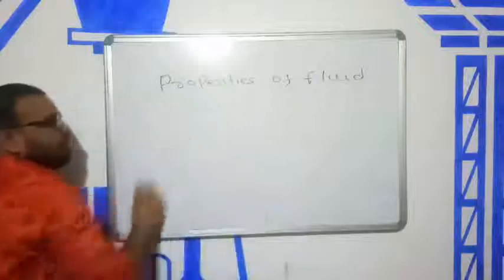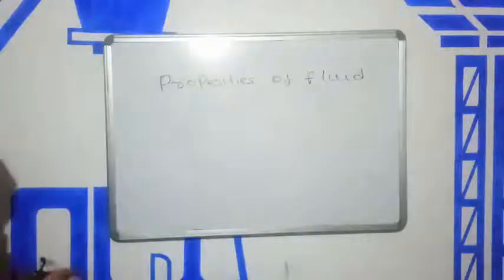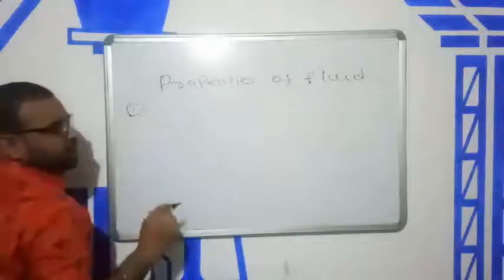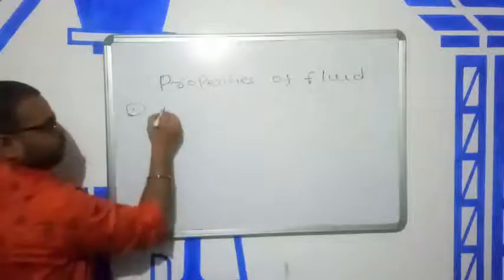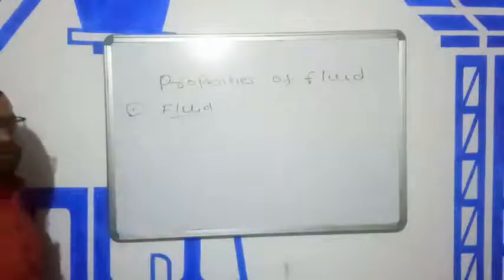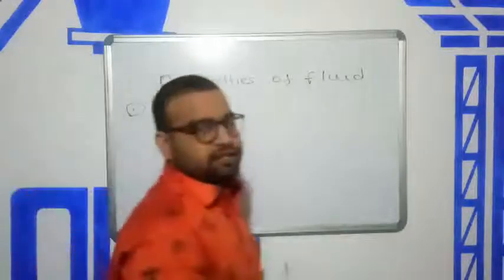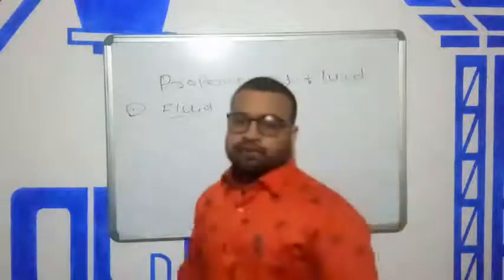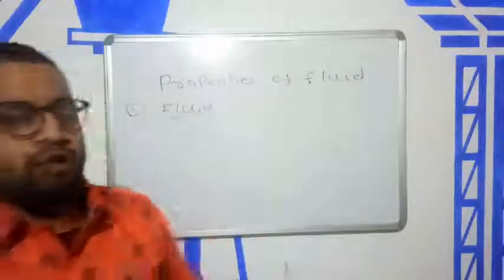In this chapter, our first point is the definition of fluid. What is fluid?